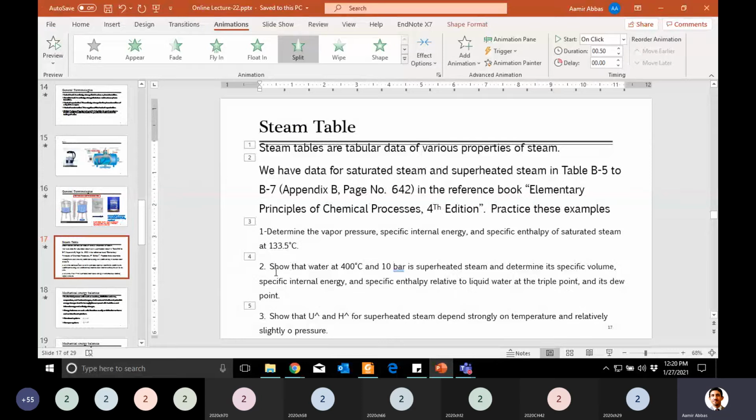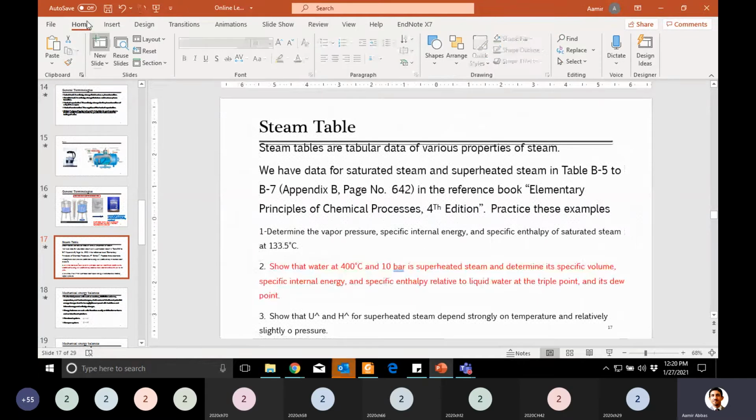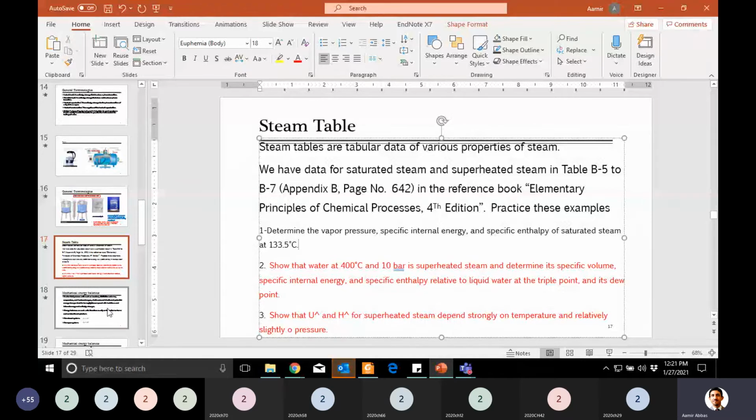For part B, just skip it because it is about superheated steam, so I will remove it from the slide. I don't want to confuse you with that. These are both related to superheated steam, so just leave this. You can practice some other examples related to saturated steam from the book.